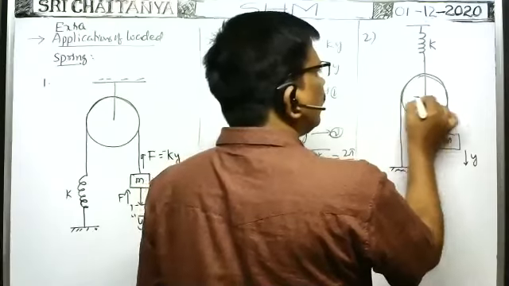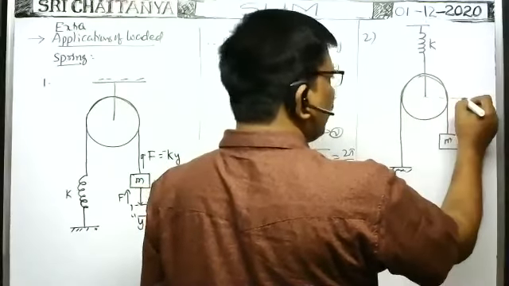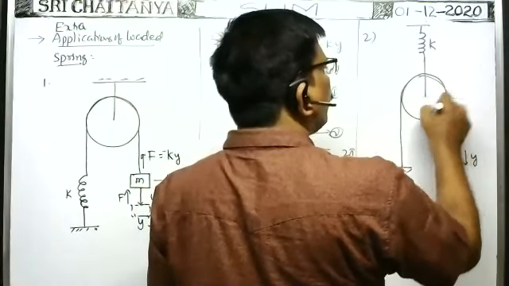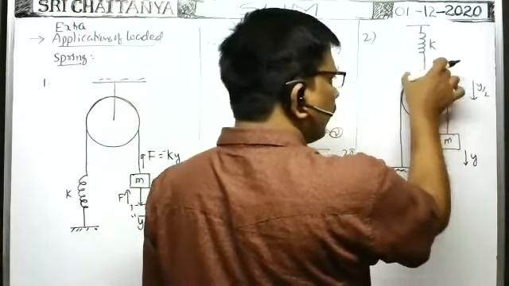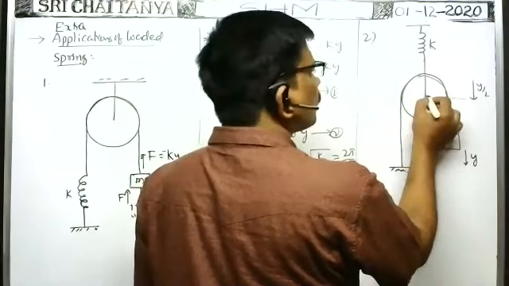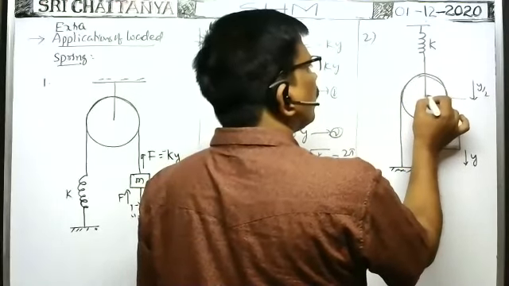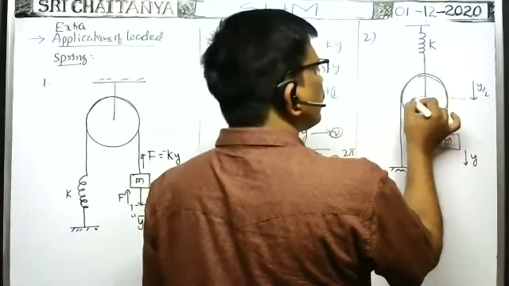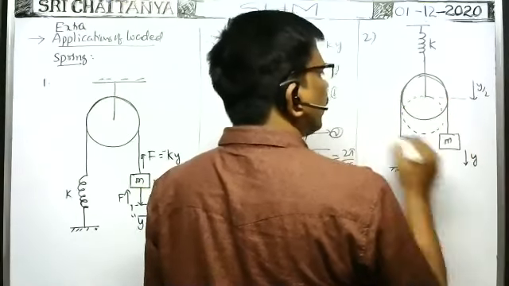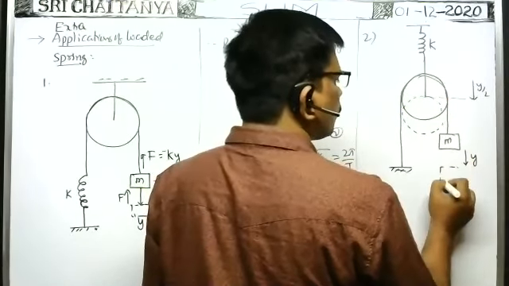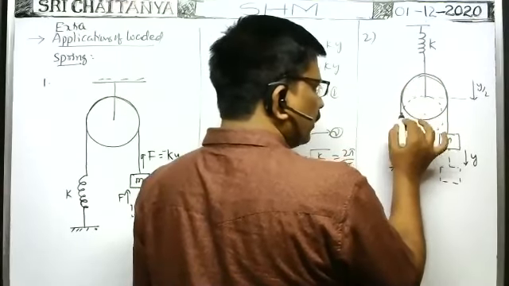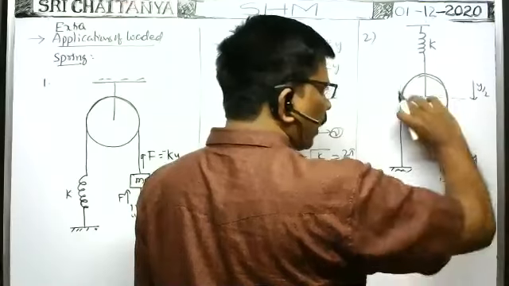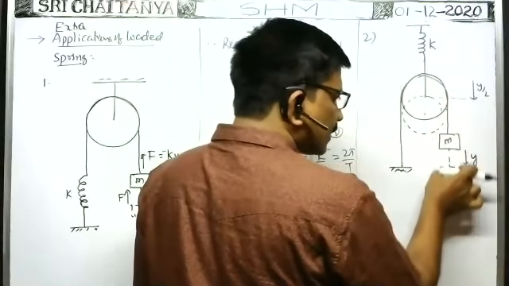Whenever the pulley is displaced by a distance y by 2, this y by 2 length and this y by 2 length pass over the pulley so that the block comes down by y.